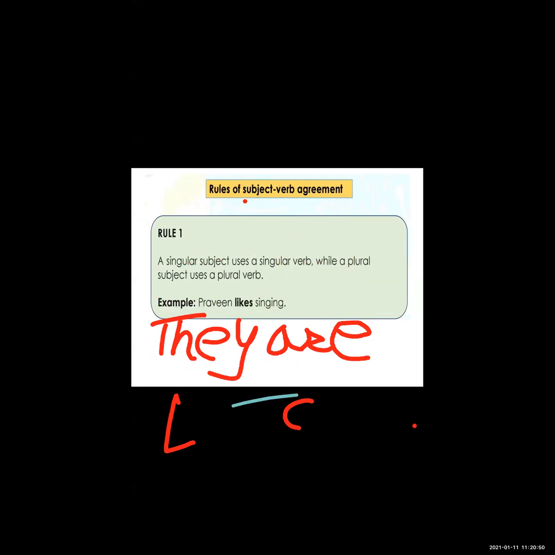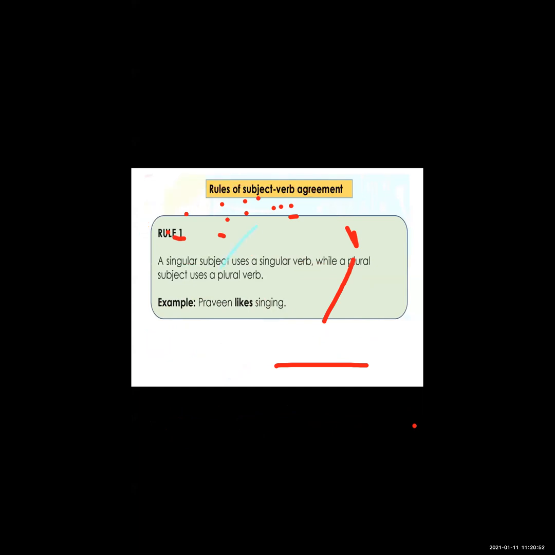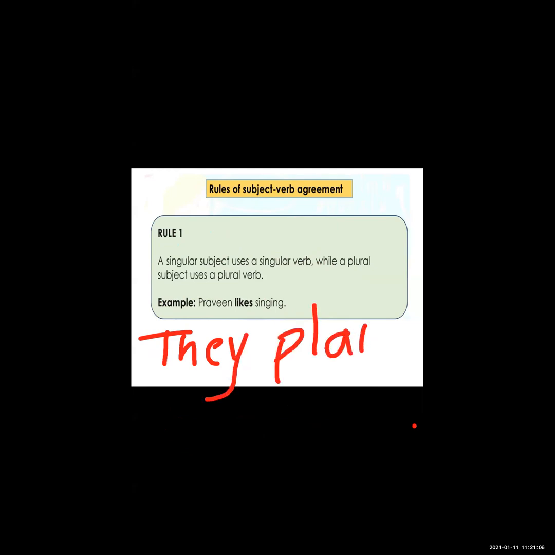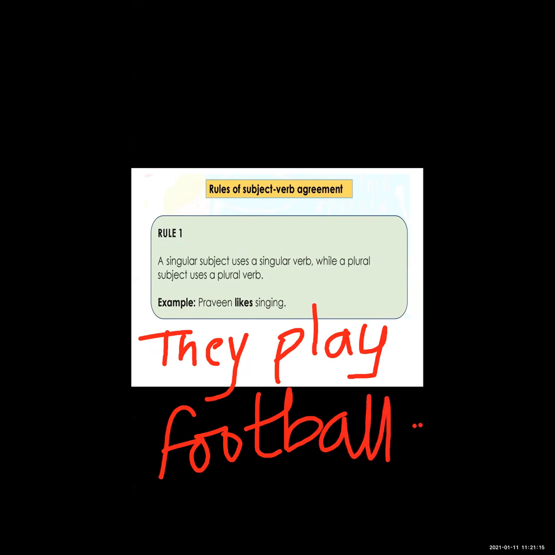Now the next example. They play football. Here the subject is plural, the subject is plural here.